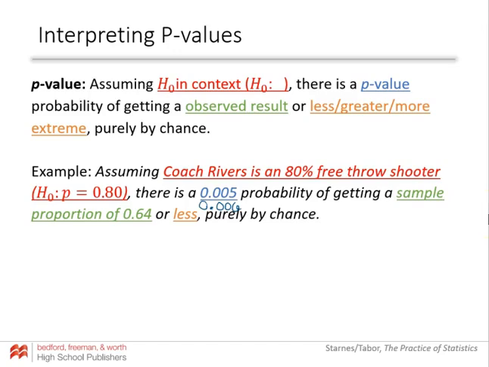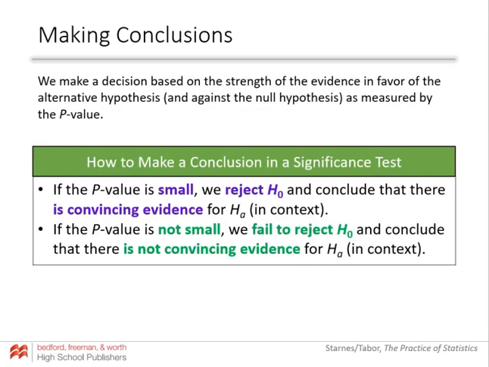Here is how we interpret p-values. There's a sentence template there for you. Assuming that Coach Rivers is an 80% free throw shooter, because we always assume that the null hypothesis is true, there is a 0.006 probability of getting a sample proportion of 0.64 or less purely by chance. Now we have to make our conclusion. We have this p-value and we know the probability of this happening. What does that mean?